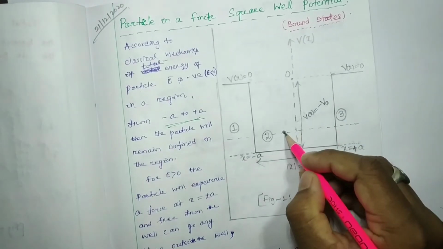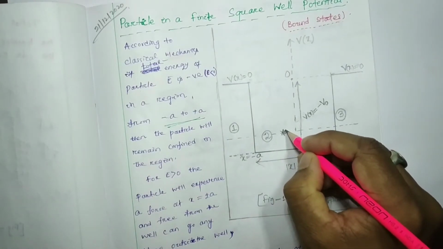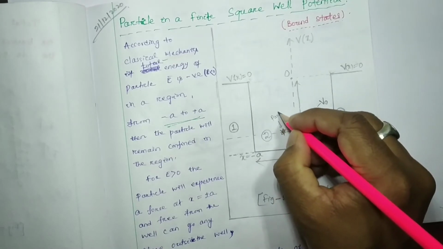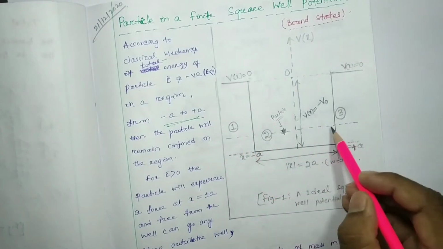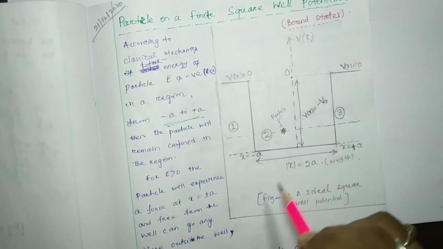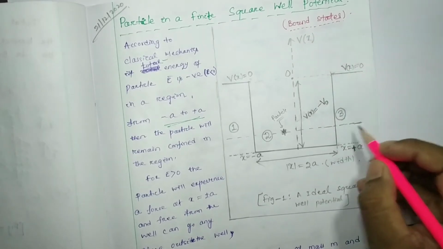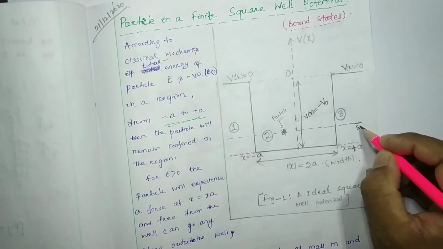So if this is the particle, I will represent it with a star, it will be better. This is our particle, and it has energy this much. The total energy E is this much.